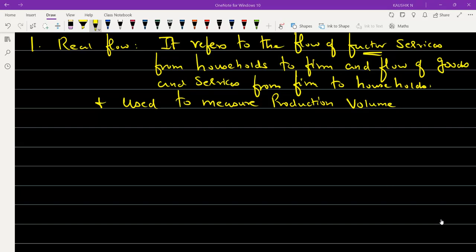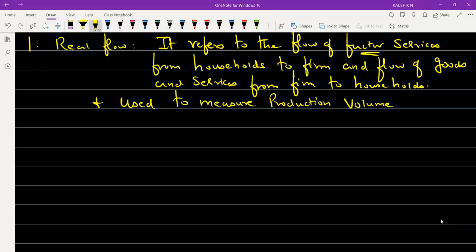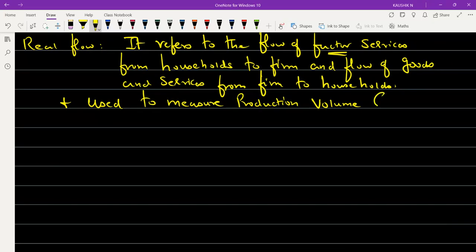Okay, so production volume is nothing but GDP. GDP is nothing but gross domestic product. It is helpful in measuring the production volume. The next importance of this is it helps to determine the growth process.